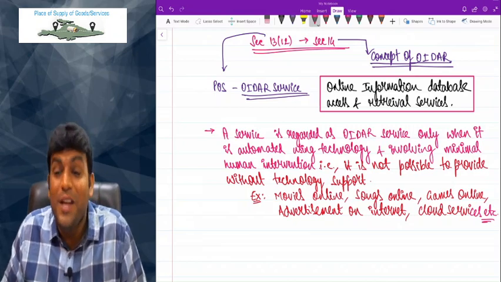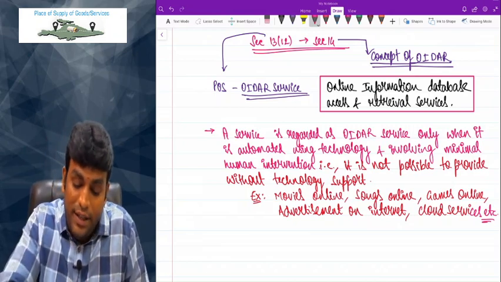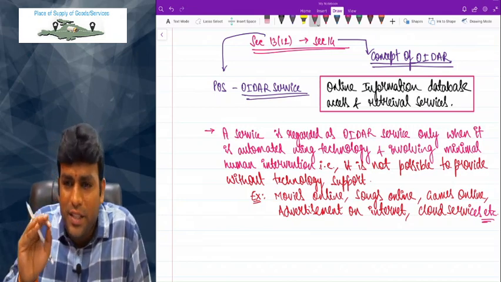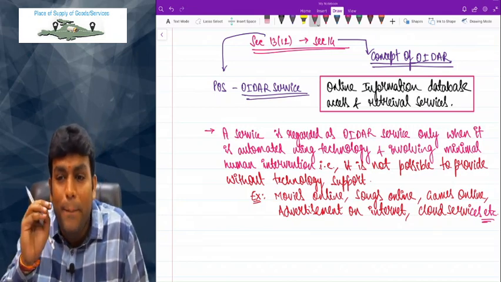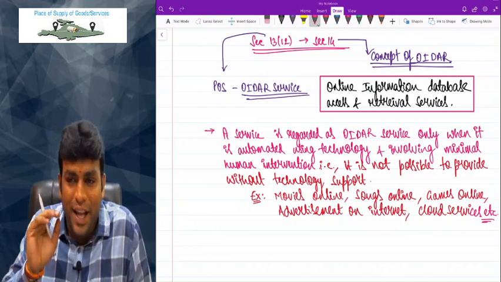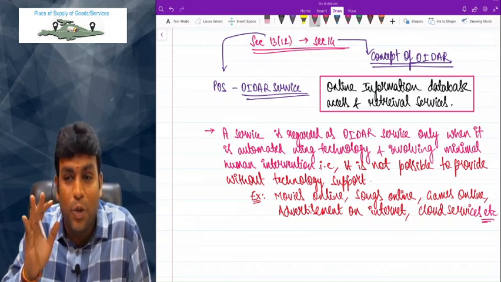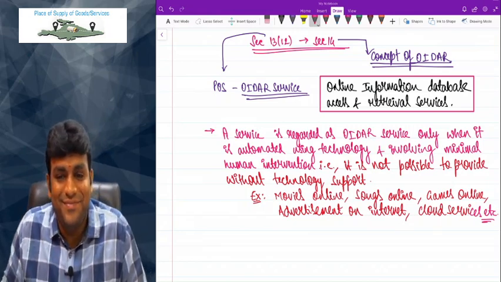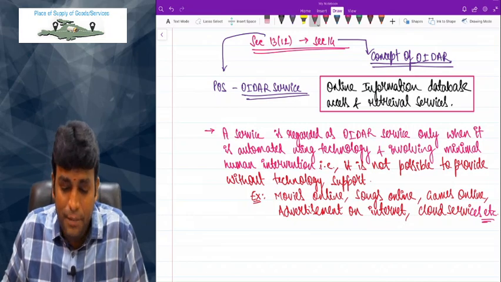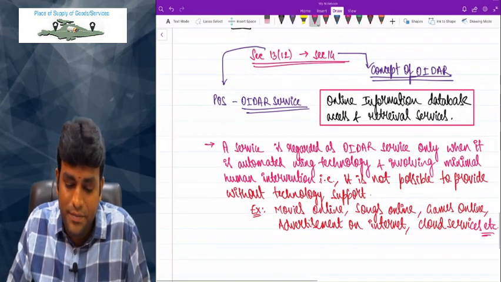Clear? Good. So write this point first. A service is regarded as order service only when it is automated using technology and involving minimal human intervention. That is an important point. That is, it is not possible to provide without technology support. Please write this first. Then only I can go to the next point.